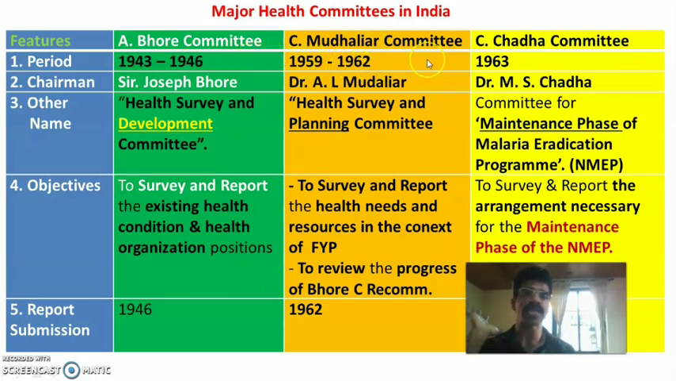So second one is Mudaliar committee. So the government of India appointed another committee under the chairmanship of Dr. A.L. Mudaliar in 1959. Like that you can give an introduction. So the period is 1959 to 1962. Then Chada committee, the very next year, that is the period is 1963. So now here you can see that 3 years duration. So here also 3 years duration, but Chada committee was appointed only for 1 year. Okay, that is 1963. That means they gave the report at the end of that year, that is 1963 only.